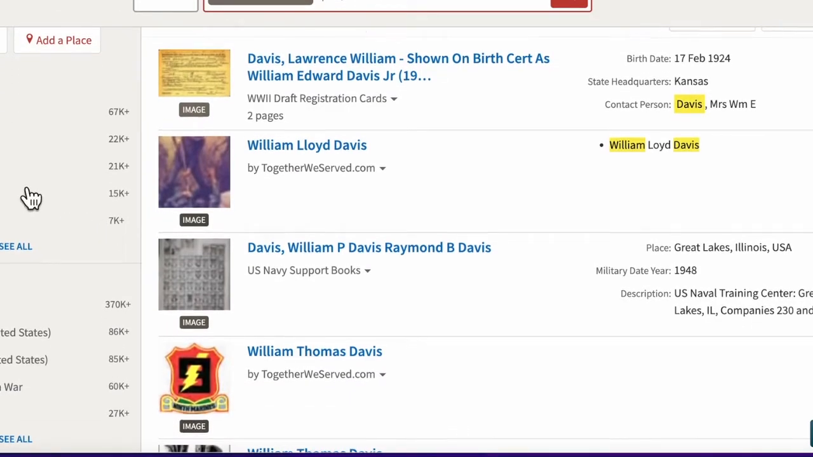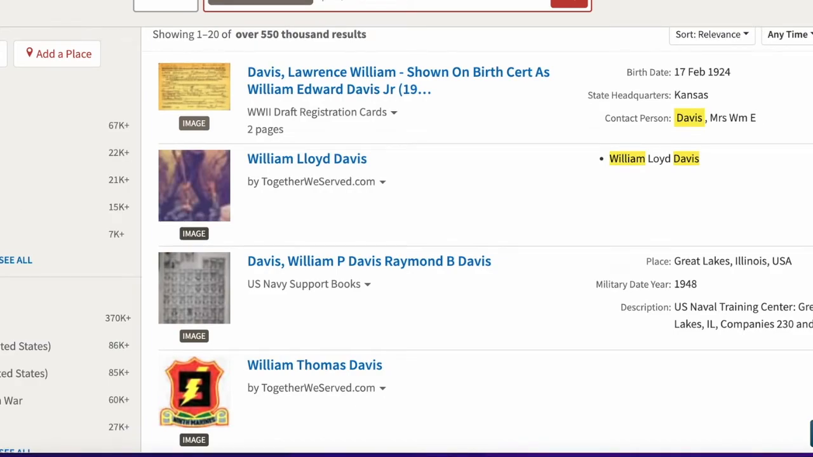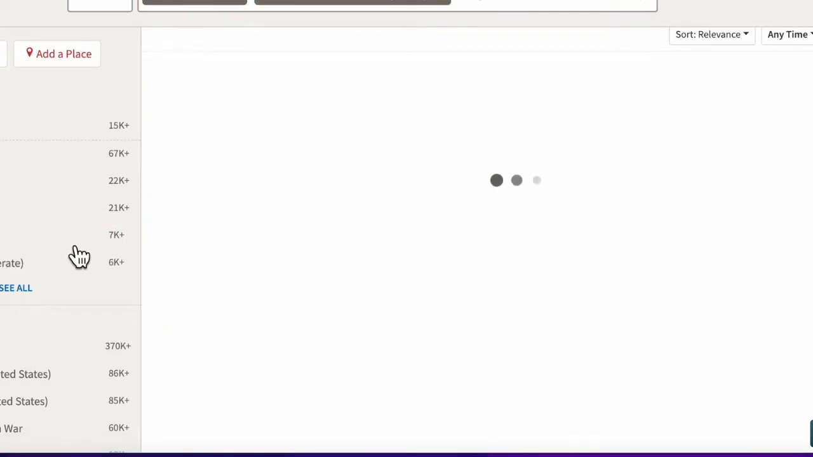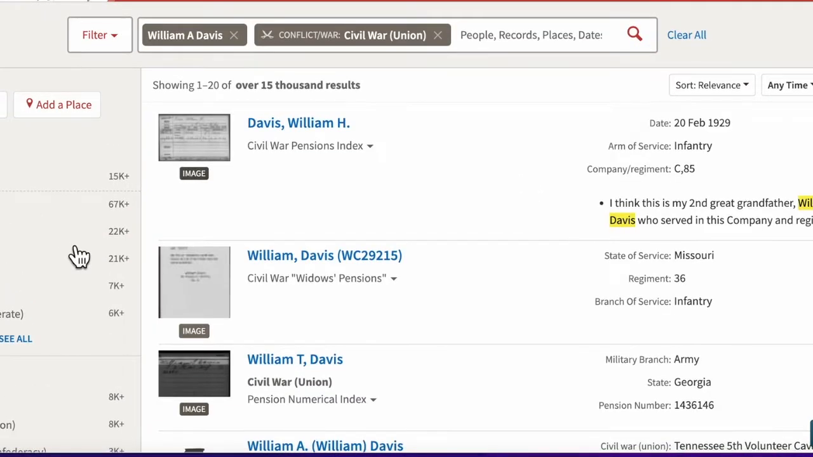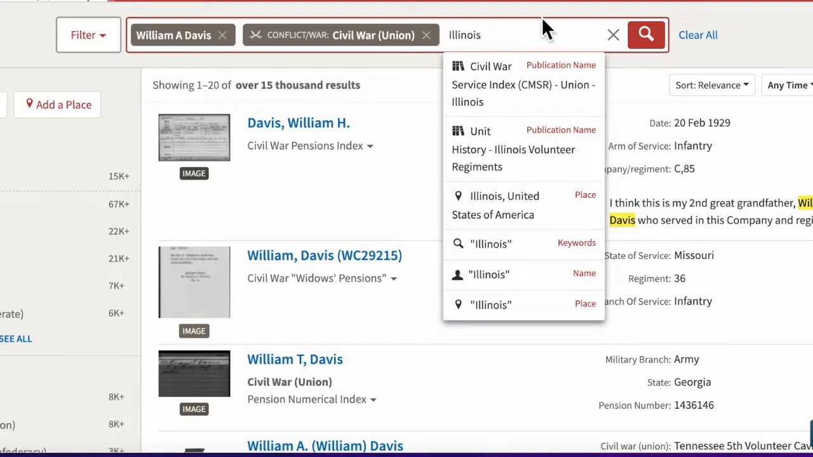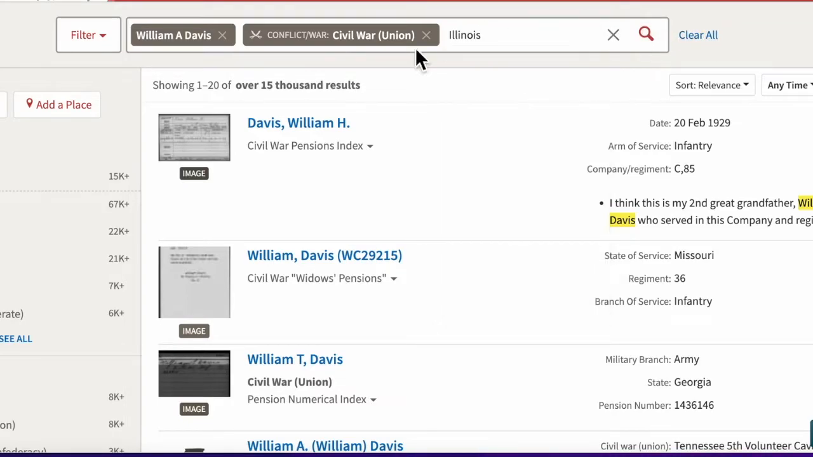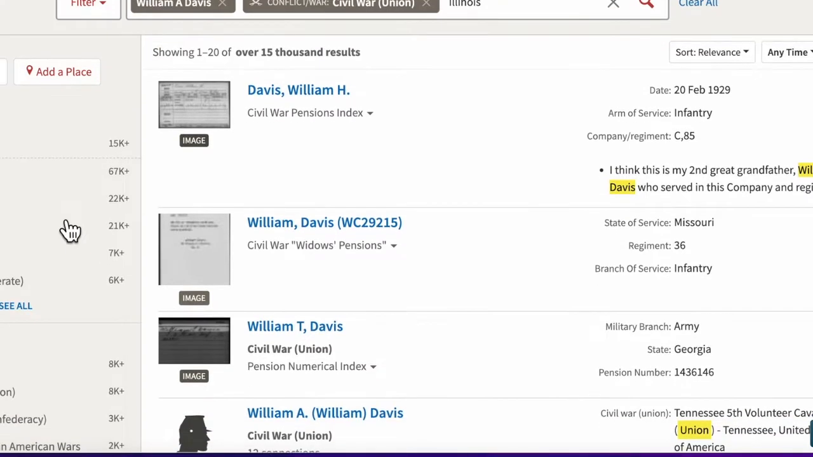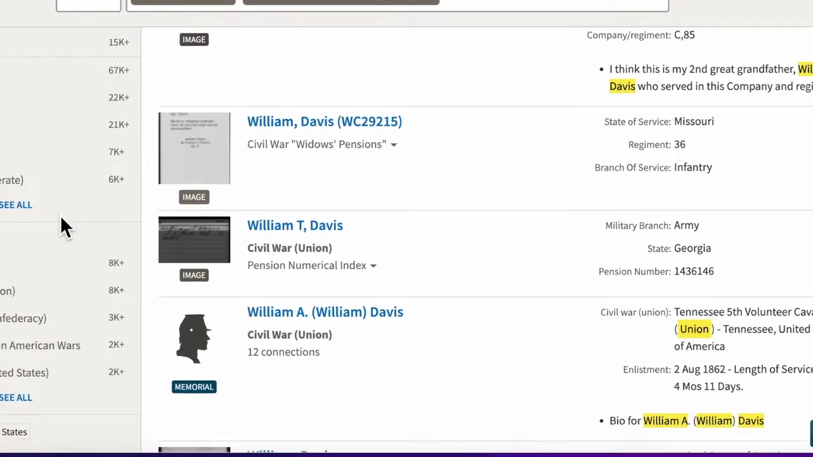So as you can see on the left, under conflict, they do have U.S. Civil War and they do have it specified to the Union. I'm going to click on that because he was a Union soldier, the one that I'm specifically looking for. He was also from the state of Illinois, so I'm going to type that in on the top because that's where he lived. I had found him on the census, and he was from the state of Illinois.